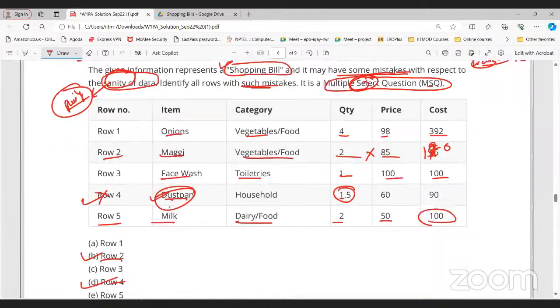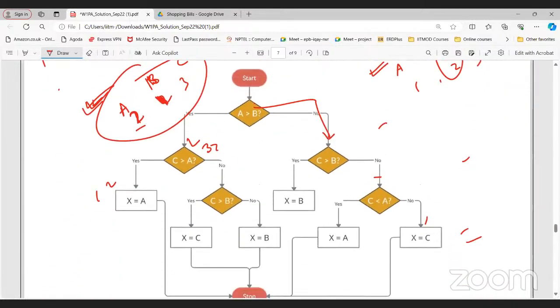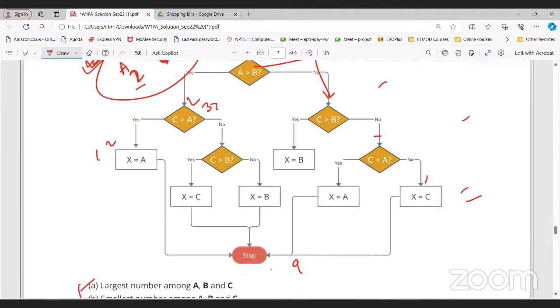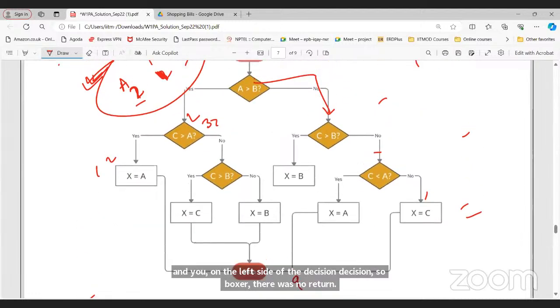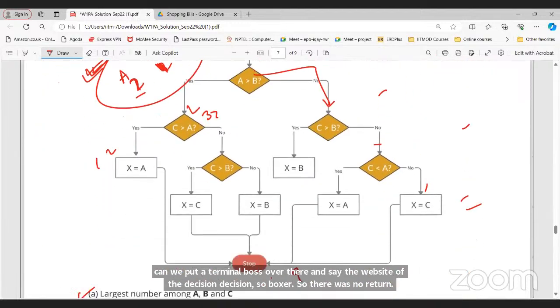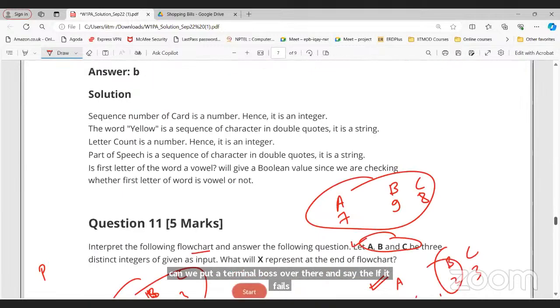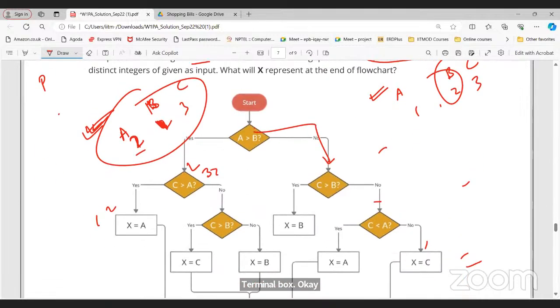Sir, on the left side of the decision box there was nothing written. Can we put a terminal box over there and say the flow ends there if it fails? Terminal box, on the left-hand side? I'm not getting your point, sir. On the flowchart, sir.